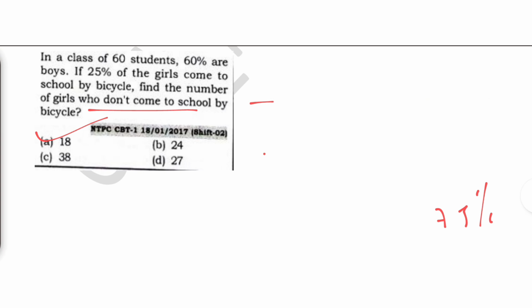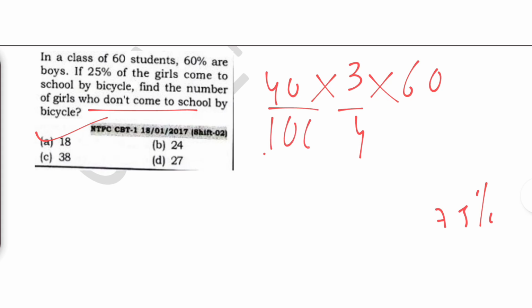I will rewrite again. See guys, we know that 25% of the girls come to school by bicycle. So what number of girls are not coming? 75%, which is 3 by 4. What is the number of students? 60. And how many girls are there, by the way? 60% are boys. There are 40% girls. Out of this 40% girls, 75% don't come to school. And if you want to find the number of girls, then we find this from this value 60. So that's how we get 18.